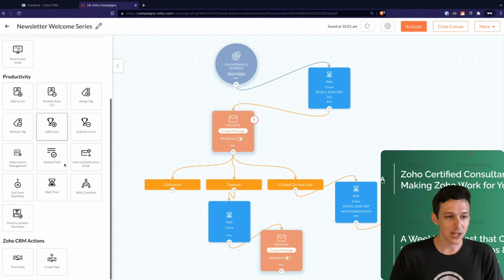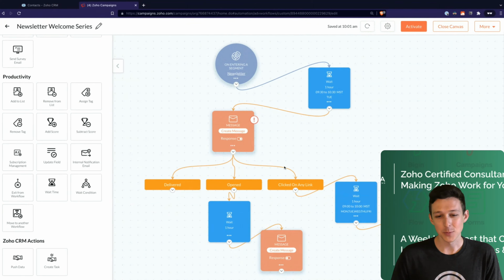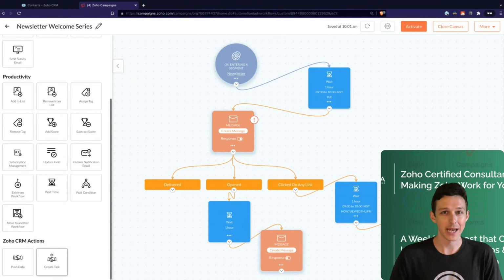And so again, there's a lot of different things you can do within here. The last ones I'll highlight is that you can actually push data back to CRM. This is one we do a lot. So maybe someone clicks 3 emails in a row. Let's make a task on that CRM record for the owner to actually give them a call, right? They're super engaged. Let's pick up the phone, see if we can get a meeting with them set up for whatever they're interested in. So a couple more options there with CRM integration.